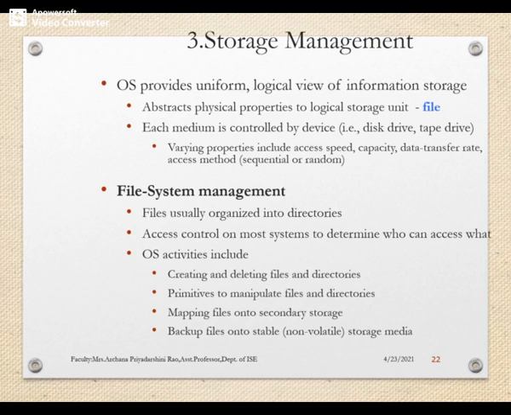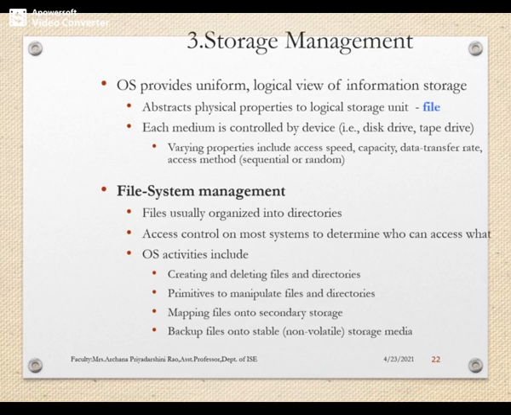Talking about file system management, this is one of the most visible components, right? Computers can store the information on different types of physical media like magnetic disk, optical disk or magnetic tape, and each of them has its own characteristics. Each medium will be controlled by a device. The properties include capacity, speed or data transfer rate.